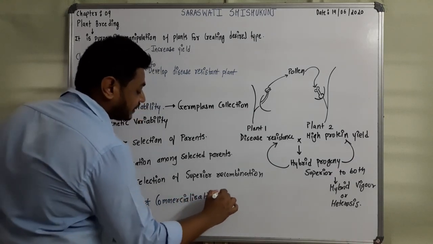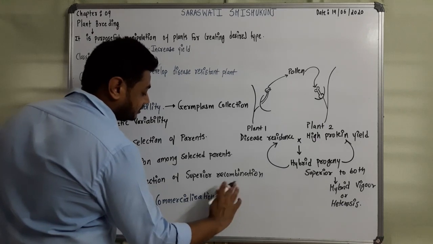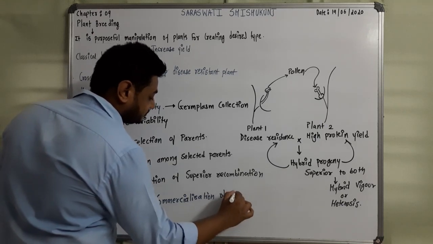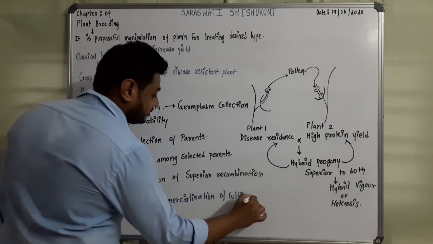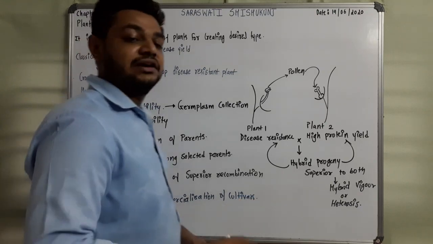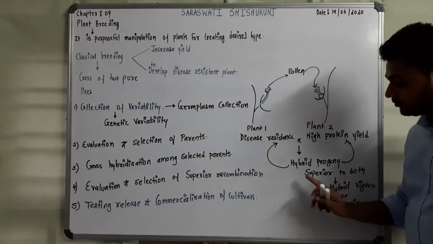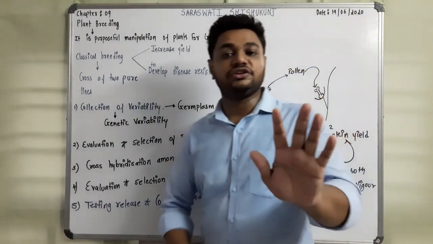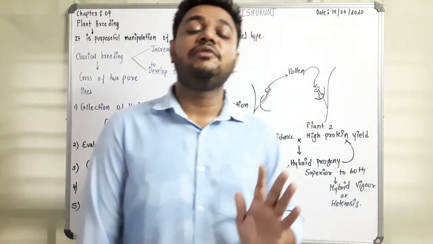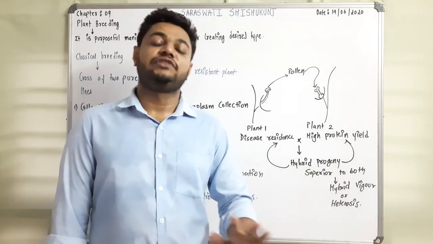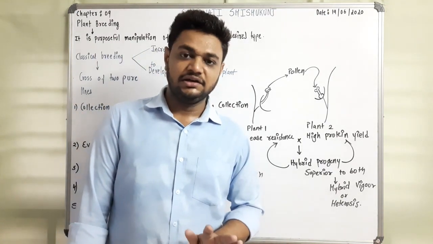Now see, this is the last step. Okay, students. Now what happens in this? When you are getting superior progeny, right? This progeny is self-pollinated to stabilize and bring the stable variety, that is homozygosity or uniformity, right?